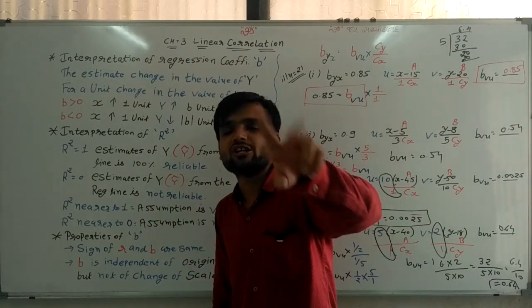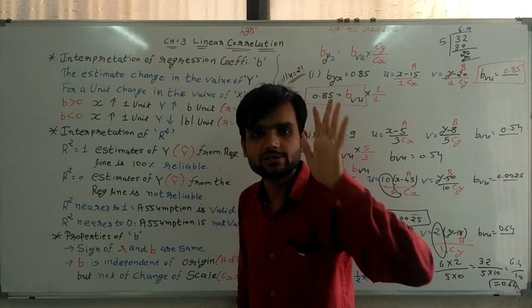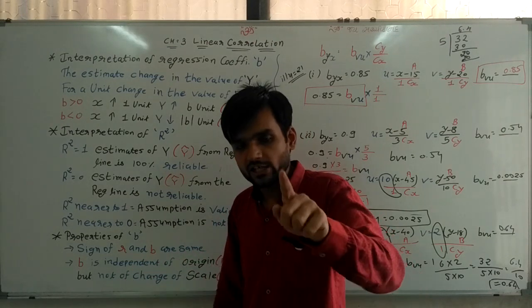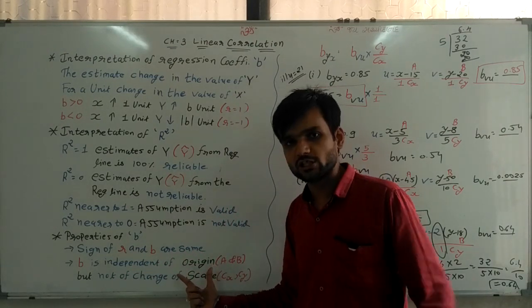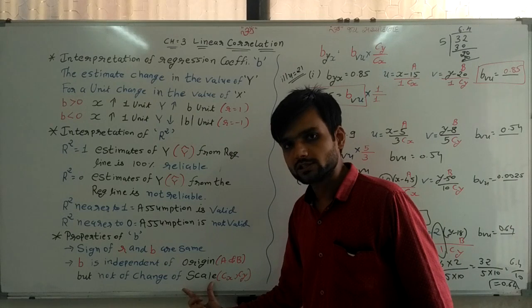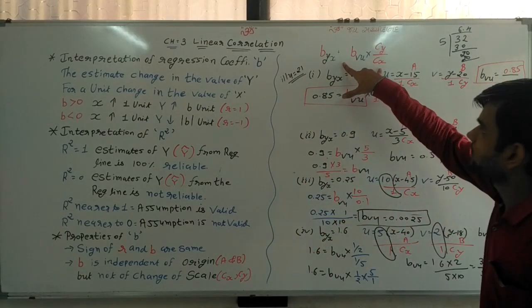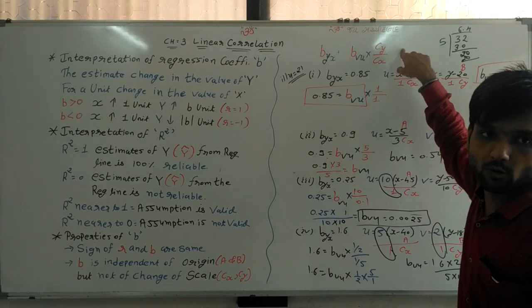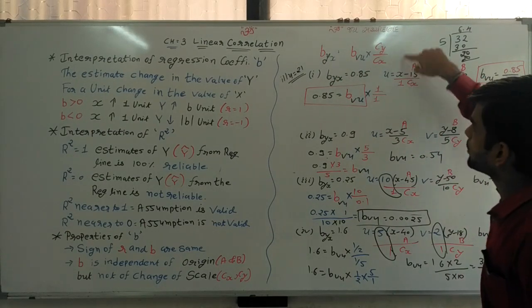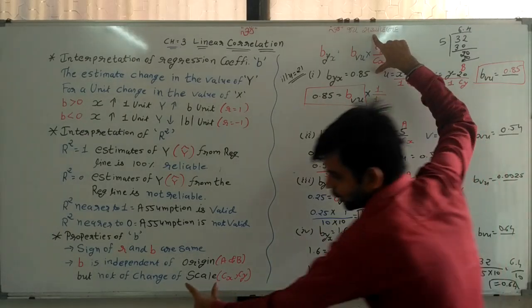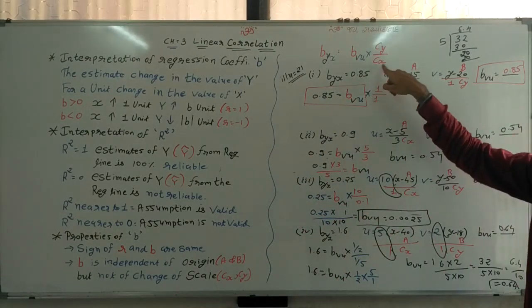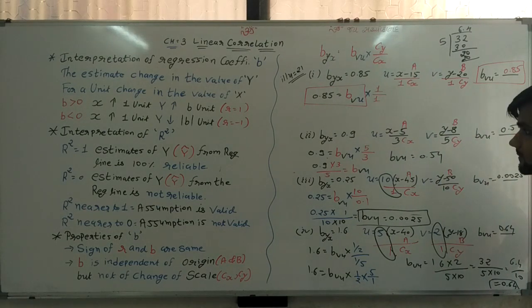Property of B: sign of R and B are always the same. Now B is free from change of origin but not free from change of scale, and that's why this formula is created. So BYX is equal to BBU into CY upon CX. Why is CY upon CX there? Because it is not free from change of scale, and that's why we need to write it here. And on that basis, all the sums are done.